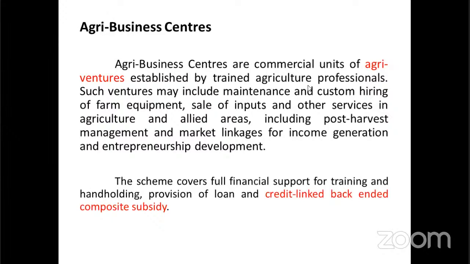That is like in the micro irrigation scheme. When we implement the micro irrigation scheme, once it is fully implemented, after that the government will provide the subsidy. So that is the back-ended subsidy. First, we implement it with our own cost. After that, with the receipt we claim the subsidy, so that they give the subsidy to us. First we do it, and after that with the receipt we can get the subsidy. That is the back-ended subsidy composite program.